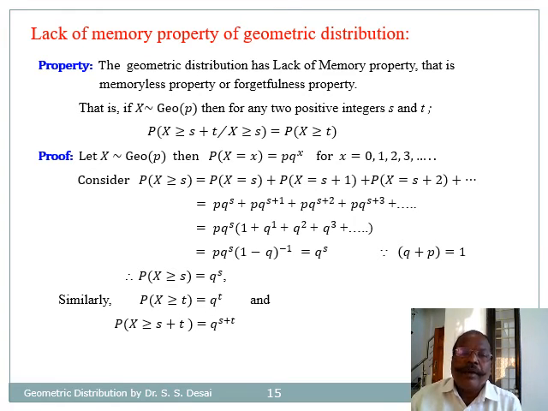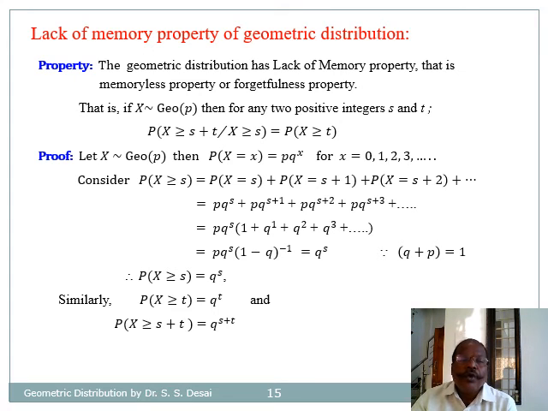Mathematically that can be stated as, if X follows geometric distribution with parameter p, then for any two positive integers s and t, we have probability that X is greater than or equal to s plus t, given X is greater than or equal to s, equal to probability that X is greater than or equal to t.